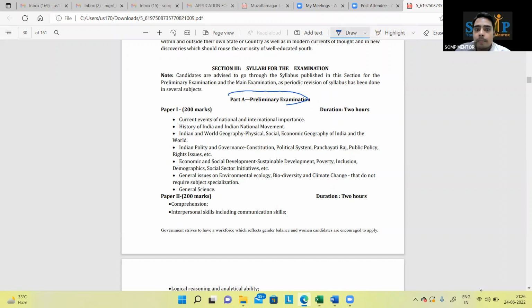So the first part is the preliminary examination. When it says current events of national and international importance, it does mean state important events too. Suppose somewhere a business conclave is going on, you will find certain economic words used in that conclave, and you will find certain words while reading the newspaper or your monthly magazines.